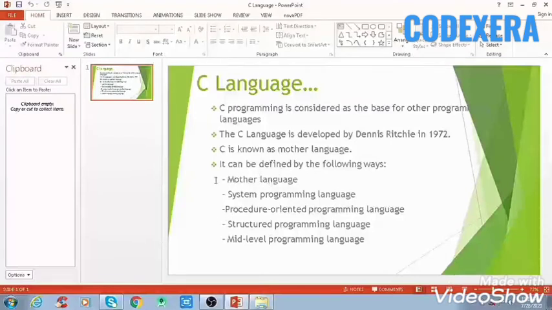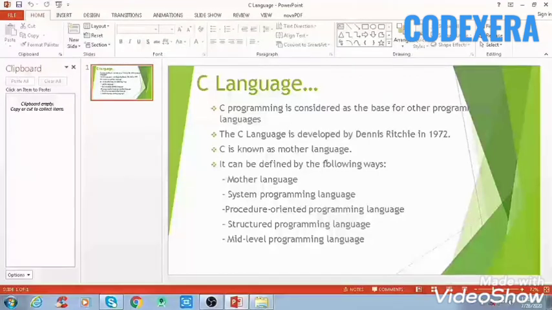First, the mother language. C language is considered the mother language of all programming languages because most of the compilers, JVMs, kernels, etc. are written in C, and most programming languages follow the syntax of C. For example C, C++, C Sharp, Java, etc. It provides core concepts like arrays, strings, functions, files, and links, that are being used in many languages like C++, Java, C Sharp, etc. So that's why C is known as the mother language.